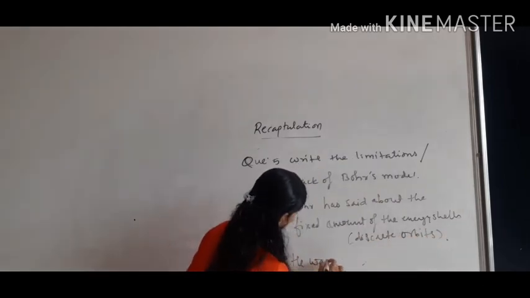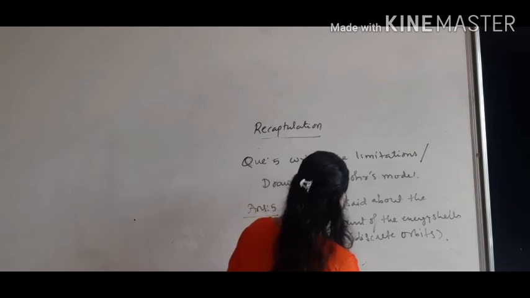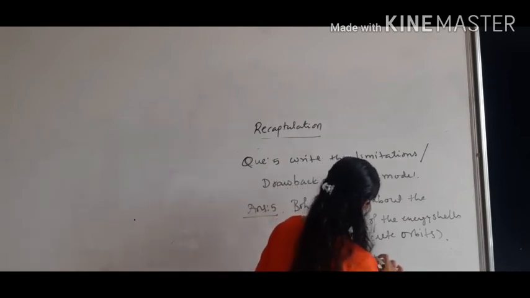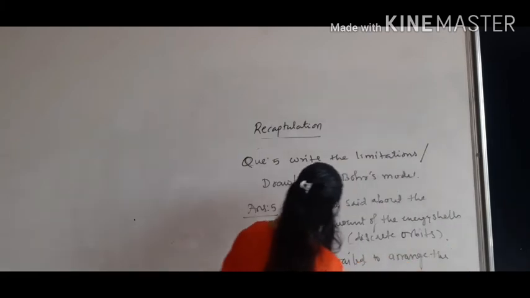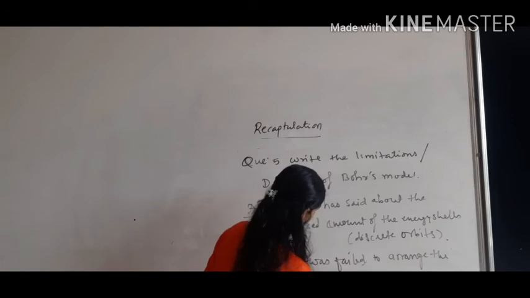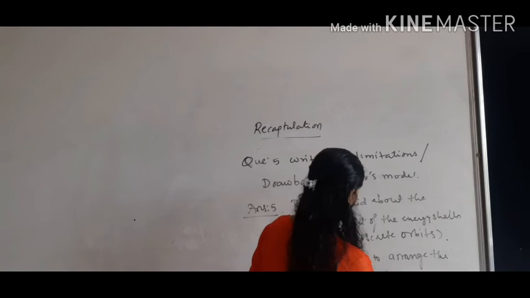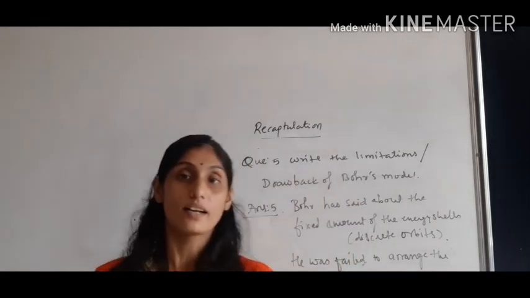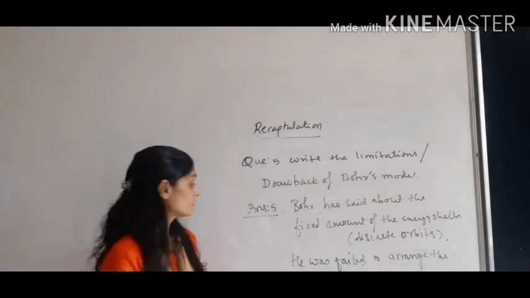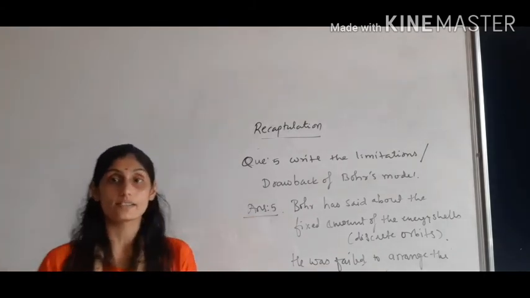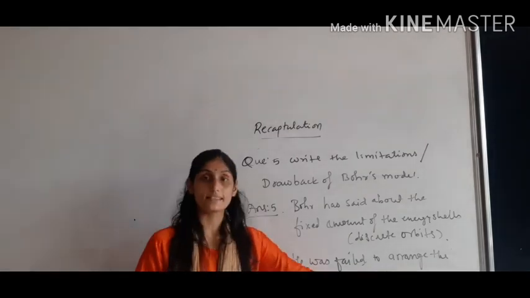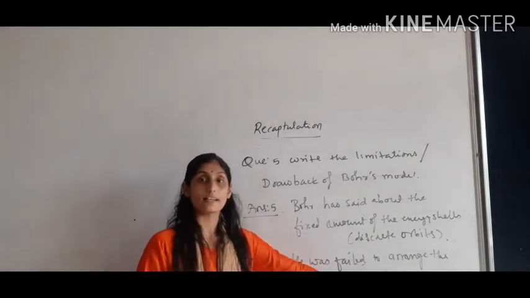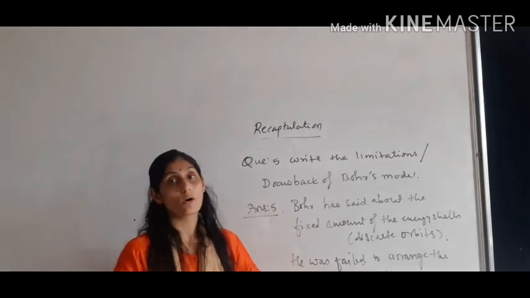He told about the orbits, but he was not able to say how the electrons are arranged in those particular orbits, or you can say energy levels, or you can say energy shells. So this was the drawback of his model.